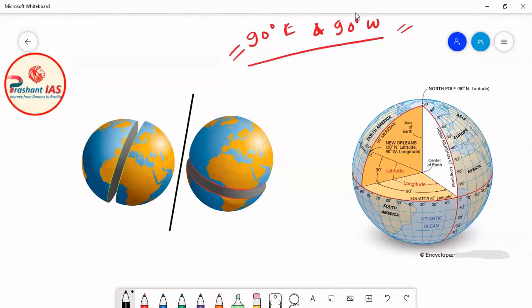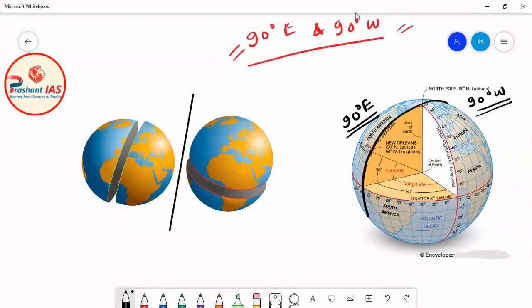Now friends, in this diagram you can clearly see that this black semicircle which I am highlighting is the 90 degree east meridian of longitude. Now just opposite to it, there is the 90 degree west meridian of longitude.